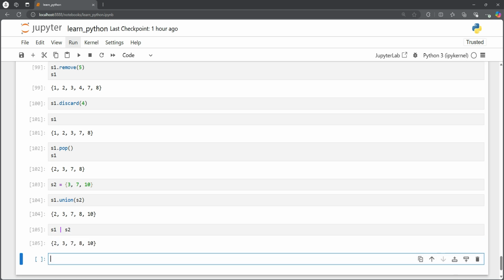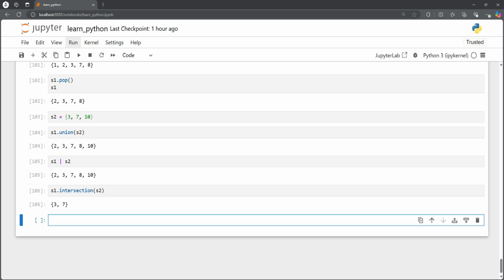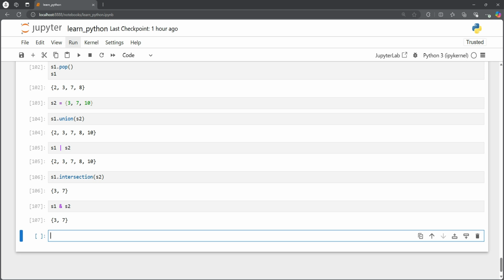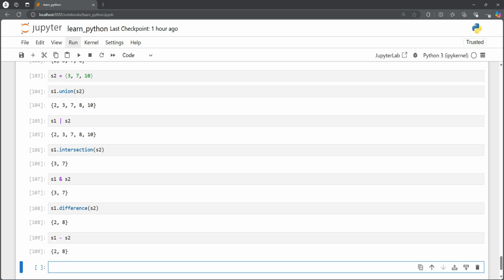Similarly, we can also do the intersection, which should give us the common elements between these two. So the intersection of S1 and S2 will result in 3 and 7. So these are the common elements, 3, 7. And we could also achieve the same using the and notation, 3, 7. Then we could do the differences as well. So S1 difference S2, and that is giving us 2, 8, because we remove 3, 7 from S1, and 10 is not in S1, and we are left with 2 and 8. And we can simply use S1 minus S2, and that should also give us the same value.